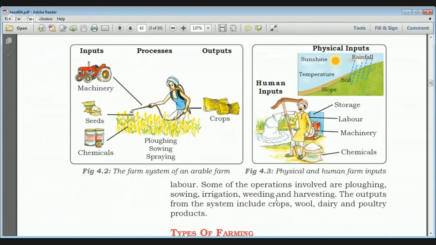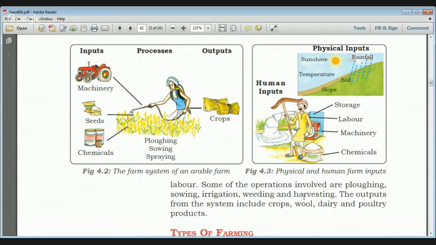Then we need to provide human labor for various processes involved in agriculture, like you can see in figure 4.2, one man is spraying fertilizers or seeds and other chemicals, pesticides, and insecticides.